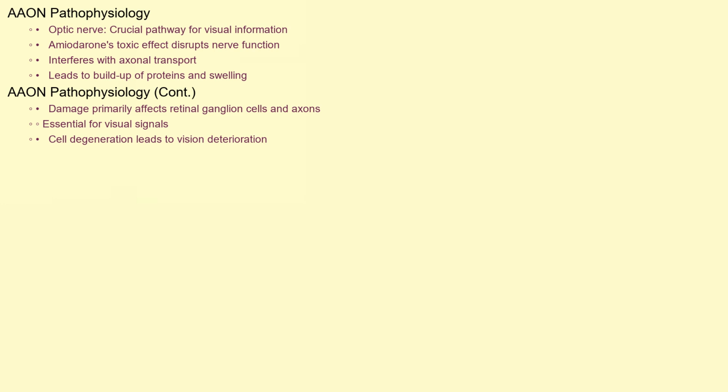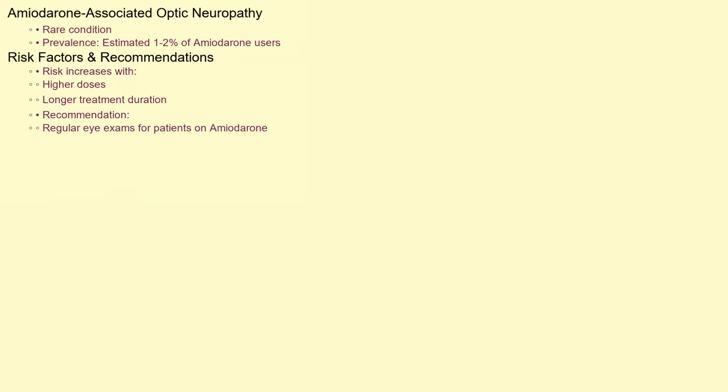The optic nerve acts as the crucial pathway that carries visual information from the retina at the back of your eye to the brain. In AAON, the toxic effect of amiodarone disrupts the normal functioning of this nerve. Specifically, it's thought to interfere with the transport of vital molecules along the axons of the optic nerve fibers, a process called axonal transport. This disruption leads to a build-up of proteins and other substances within the nerve, causing swelling and ultimately damage. The damage primarily affects the retinal ganglion cells and their axons, which are essential for transmitting visual signals. As these cells degenerate, vision progressively deteriorates.